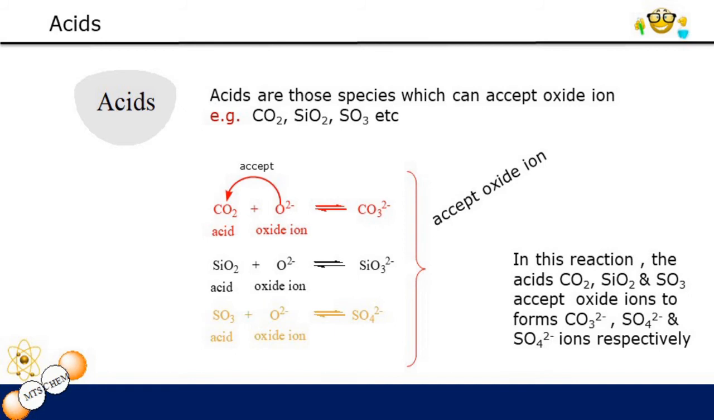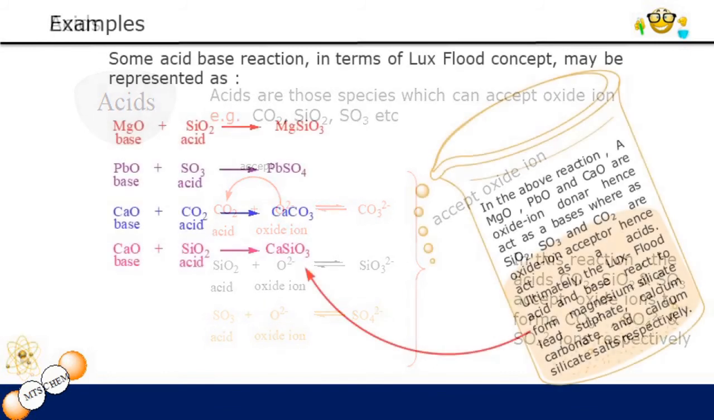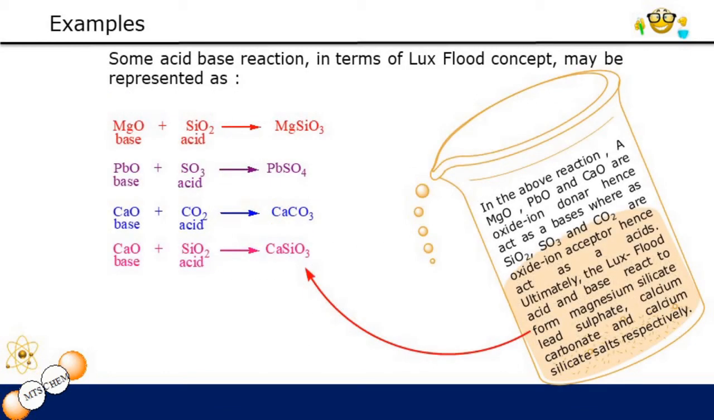Students, I would like to share some more examples of this concept. You can see in this example that MgO is a base and SiO2 is an acid as per the definition of the Lux-Flood concept, and therefore MgO will donate its oxide ion to this acid and finally it will convert into magnesium silicate.